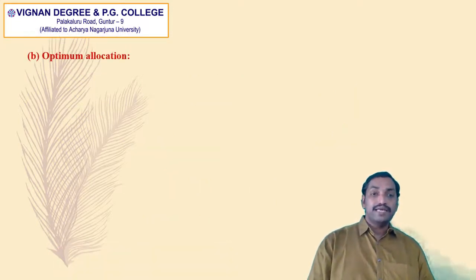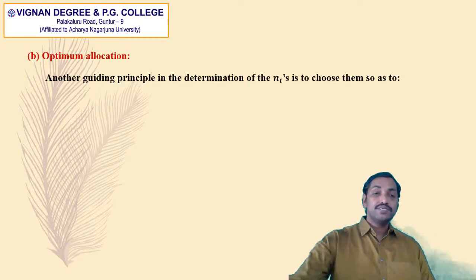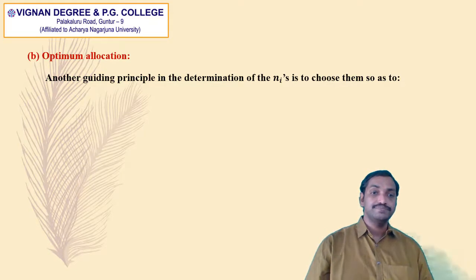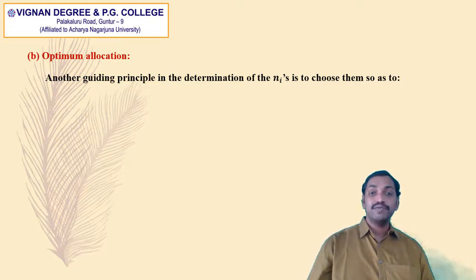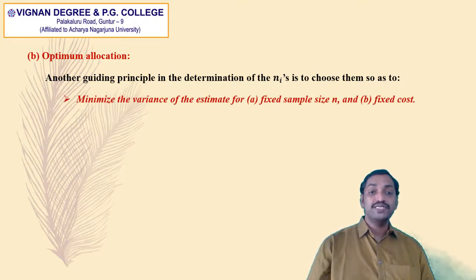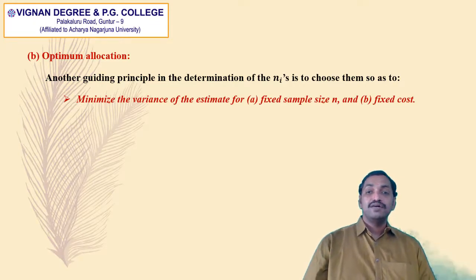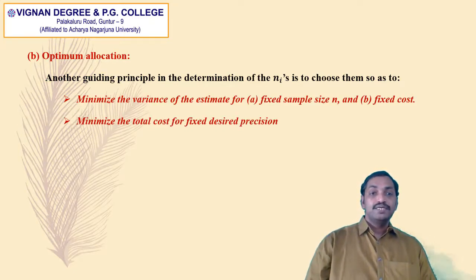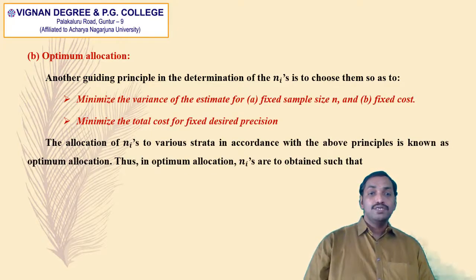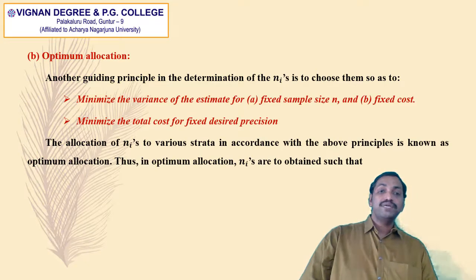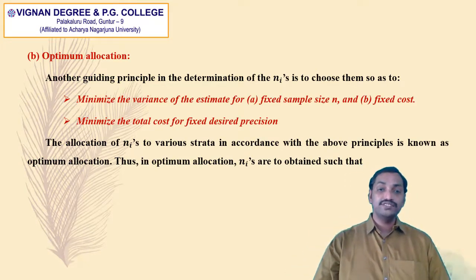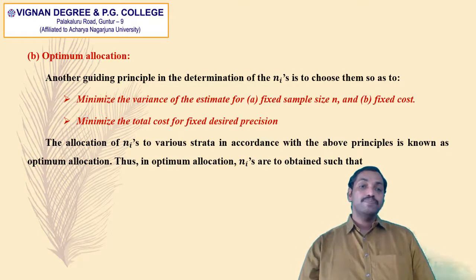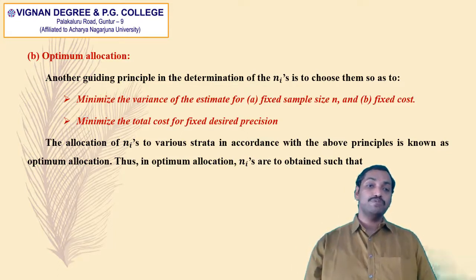And the second one is optimum allocation. Here optimization means either maximization or minimization. Another guiding principle in the determination of the small ni's is to choose them so as to, the first one, minimize the variance of the estimate for fixed sample size small n and fixed cost. Second one, minimize the total cost for fixed desired precision. So here in both the cases we are minimizing either the variance of the estimate or the total cost. So here minimization or maximization means optimization.